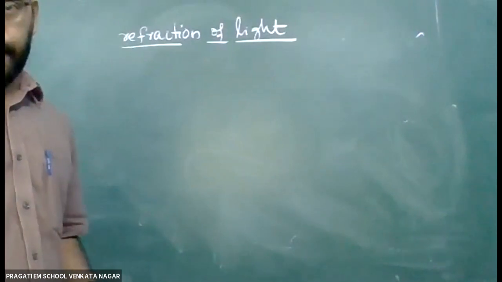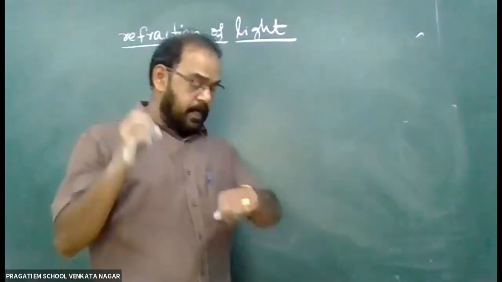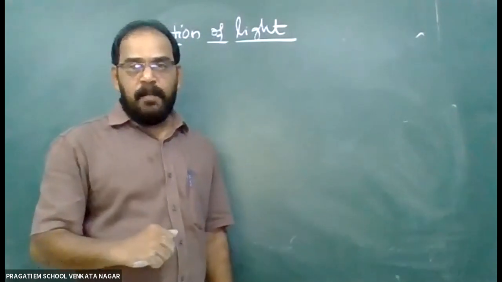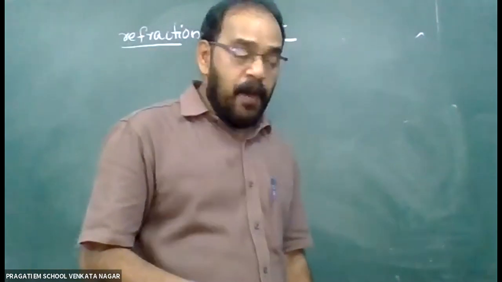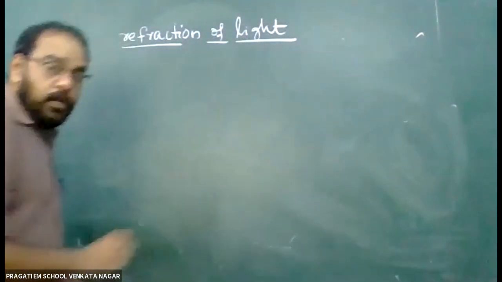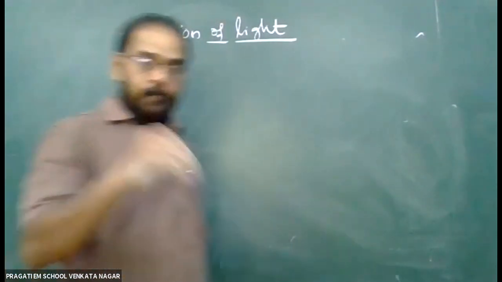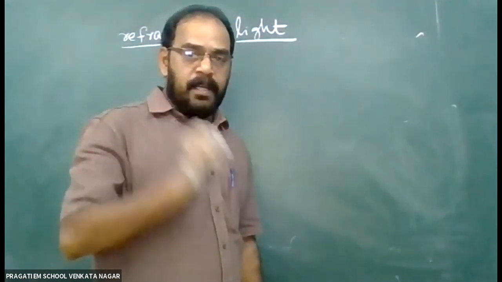Refraction of light. So reflection again: what is reflection? When light rays strike a smooth surface, they come back to the original medium. That is called reflection. Then let us understand what is refraction of light. For the refraction of light, there are two different media. In reflection, light strikes and comes back, both in the same medium.